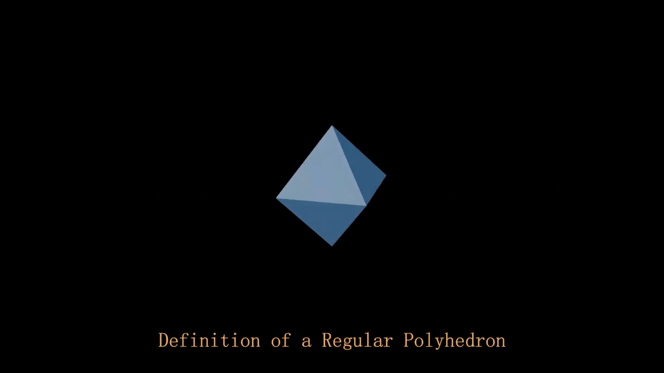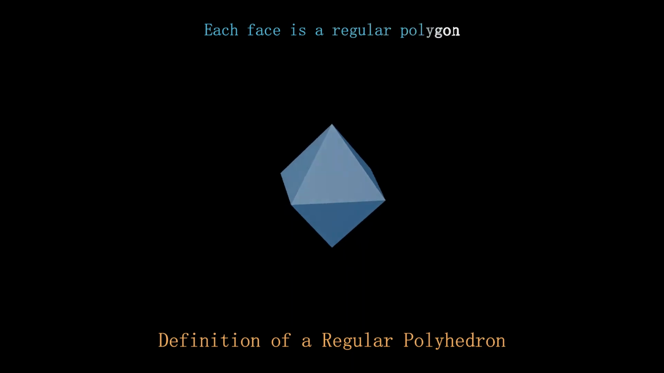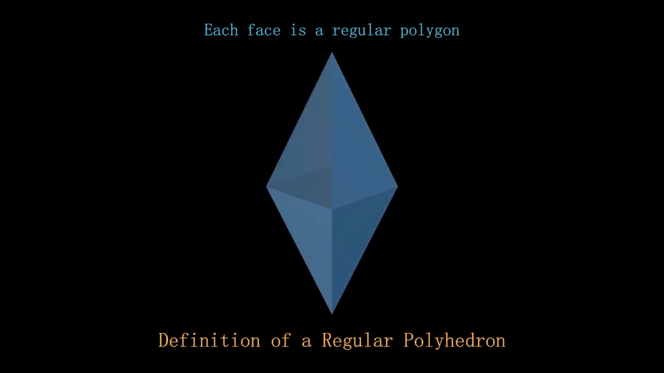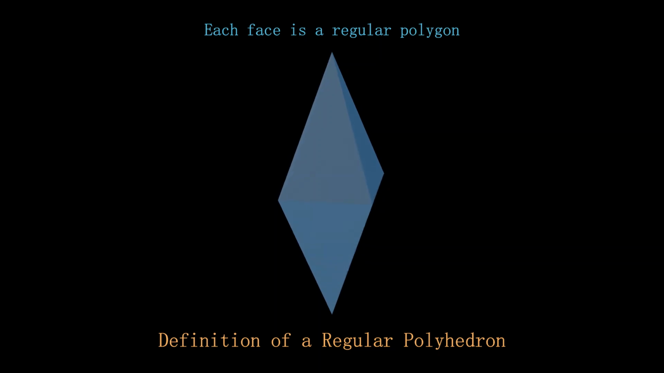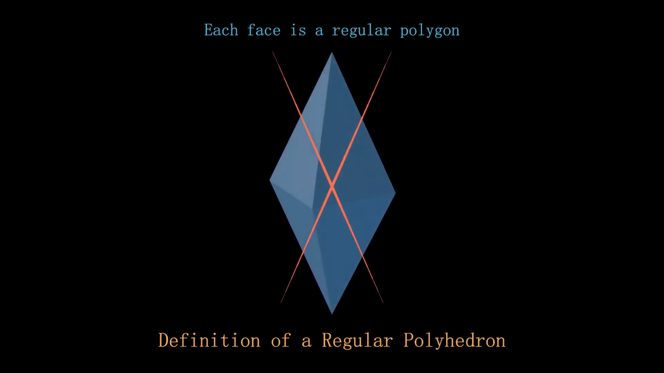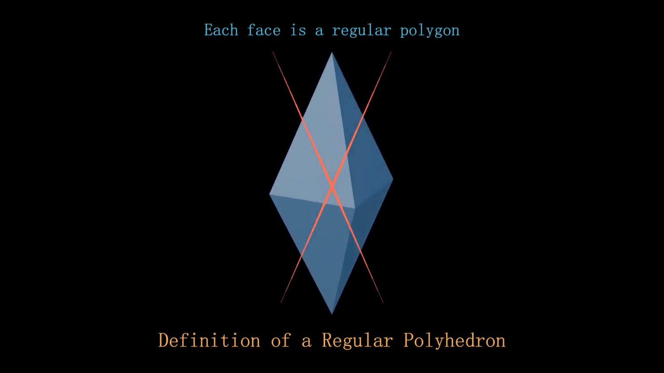What is a regular polyhedron? To classify a polyhedron as regular, it must meet 4 conditions. First, each face of a regular polyhedron must be a regular polygon. This octahedron, after deformation, no longer has equilateral triangular faces, so it is no longer a regular polyhedron.